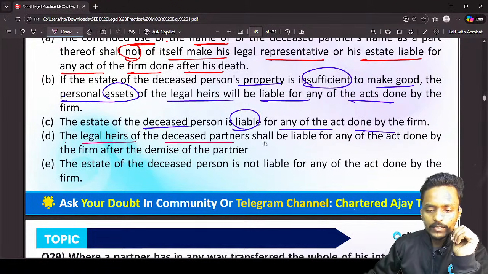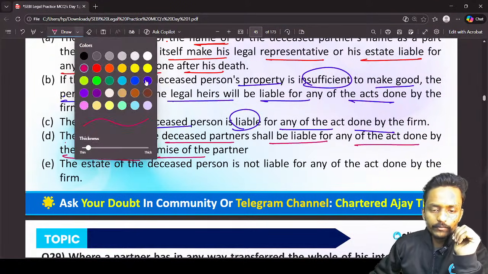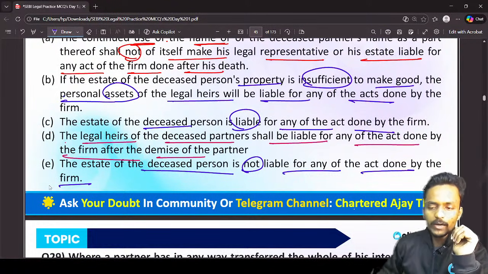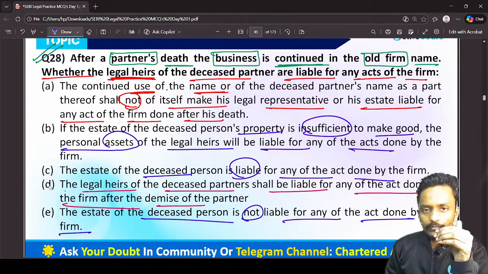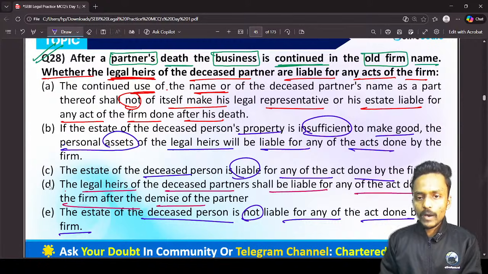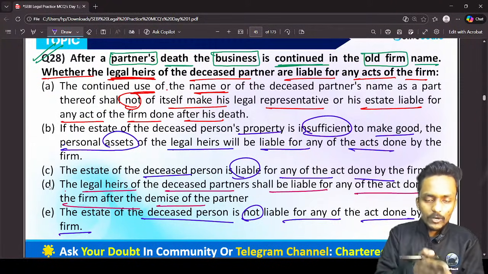The legal heir of a deceased partner shall be liable for any act done after the demise of the partner, and the estate of the deceased partner is not liable for any act done by the partnership firm. Guys, when I am seeing here, at the time of death of one of the partners, the legal representative is not liable. The legal representative is liable only up to the point